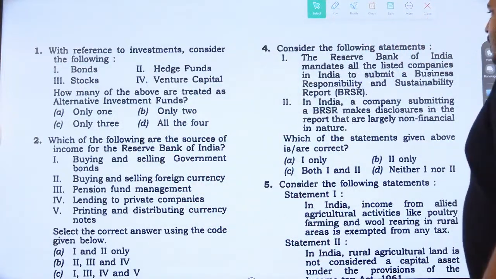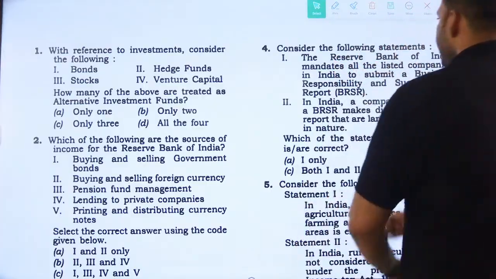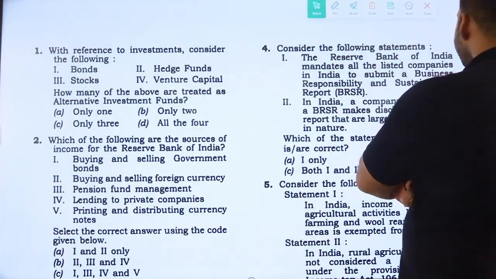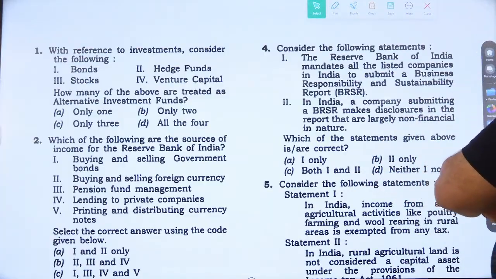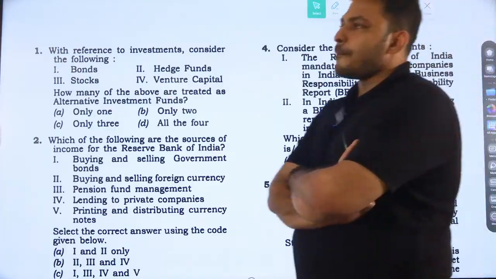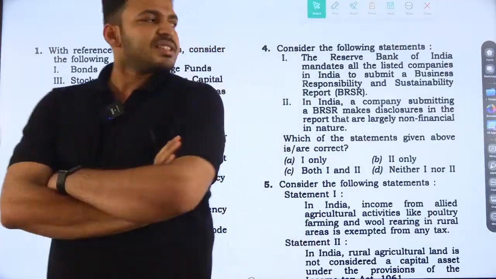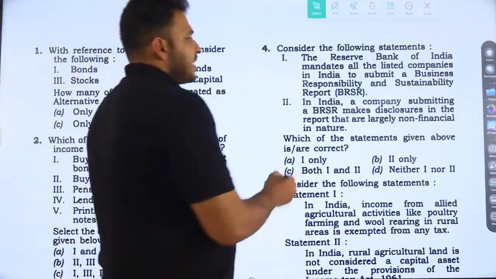BRSR. The statement is, the Reserve Bank of India mandates all the listed companies in India to submit a business responsibility and sustainability report. Do you think Reserve Bank will ask the companies to submit it? What is this report?